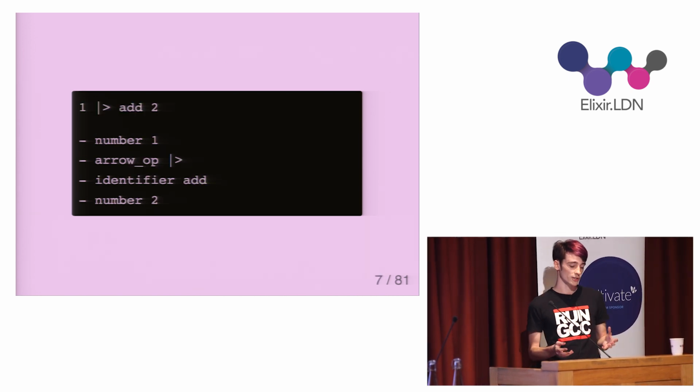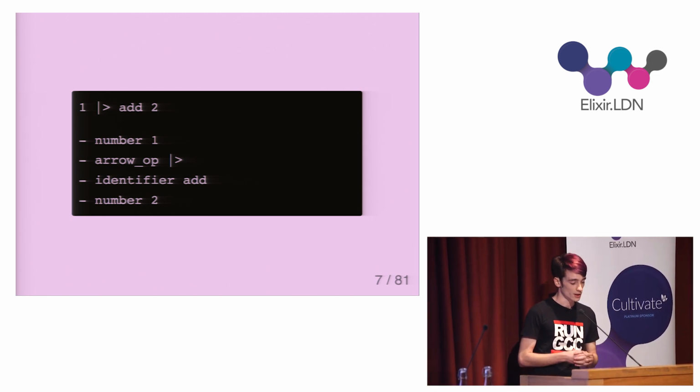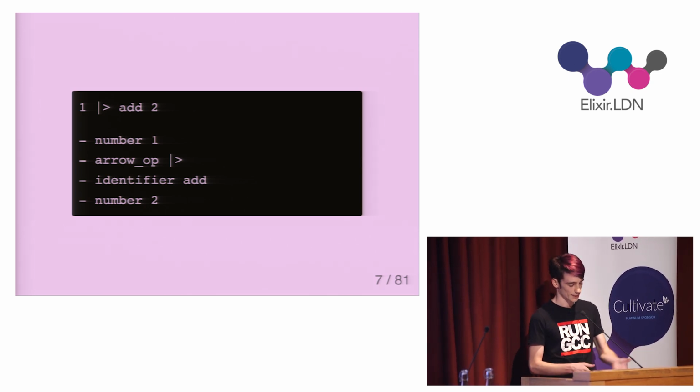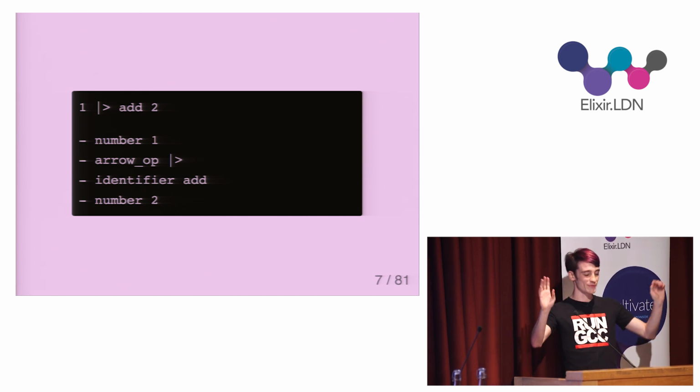We can do the same for Elixir code. Here's a snippet in which I pipe the number 1 into a function called add, and the function also takes an additional argument of 2. Except that's a syntax error. Never mind.